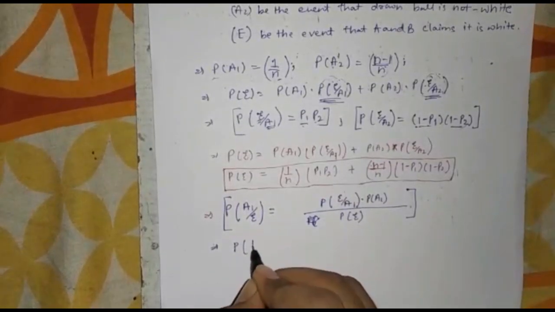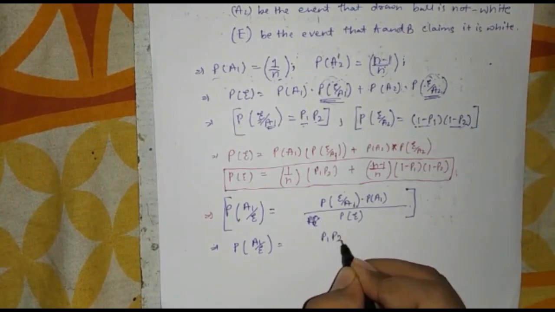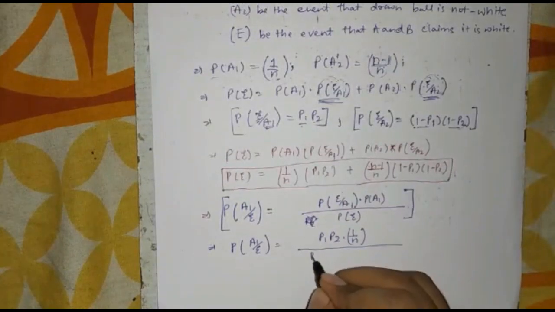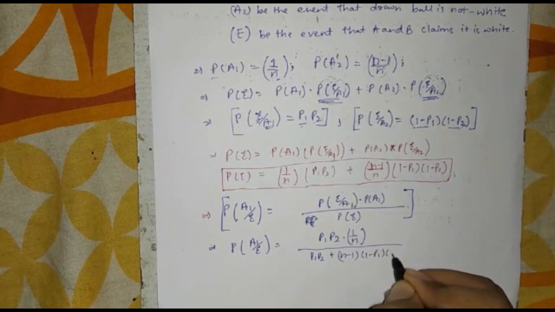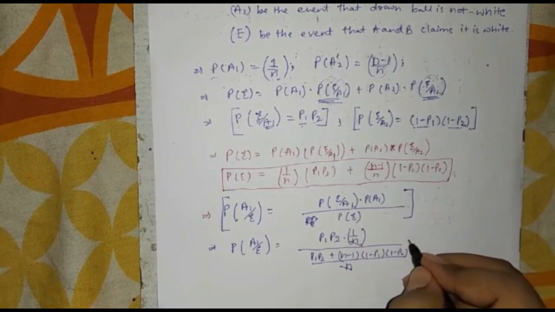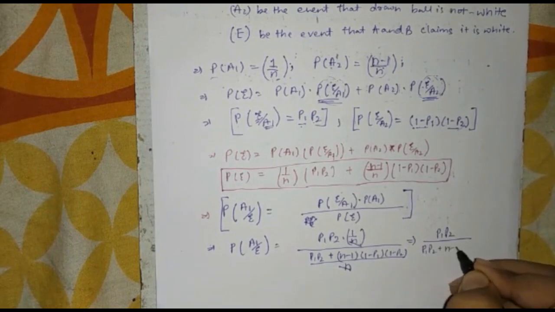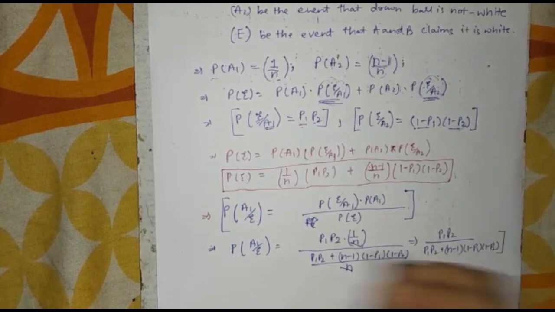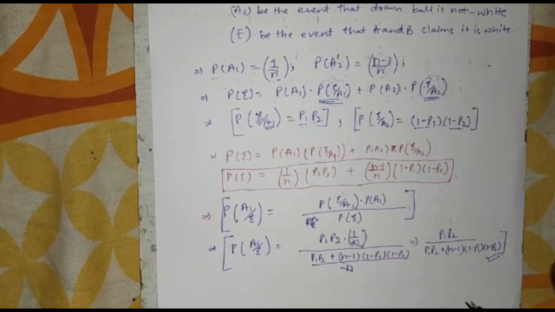So P of A1 given E is equal to P of E given A1, which is P1 into P2, and P of A1, which is 1 by n, divided by P of E, which we found: P1 P2 plus n minus 1 into 1 minus P1 into 1 minus P2, all over n. So you will cancel n. Your final answer will be P1 P2 divided by P1 P2 plus n minus 1 into 1 minus P1 into 1 minus P2. So this is your final answer, the probability that the ball drawn is actually white, given that both A and B claim that it is white.